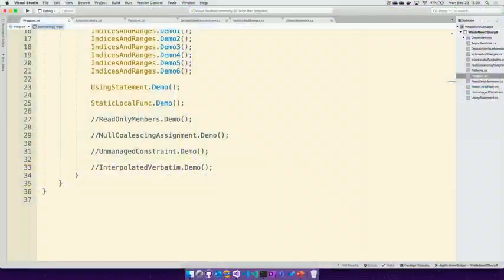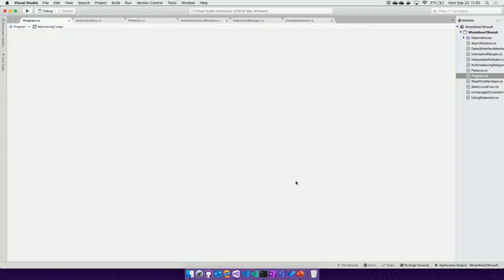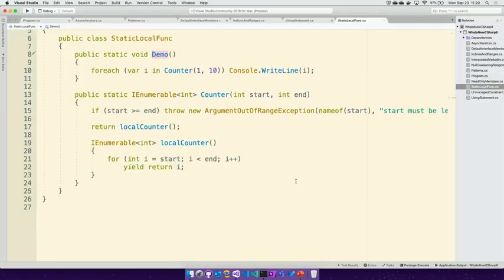Next one would be static local functions. We saw local functions in C# 7. What we've added with static local functions is now we can look at something and say, I know this local function does not use any of the arguments that are in its outer scope. And the compiler and the JIT can make some optimizations on those. So if I want to take something like this and say, I really wanted this to be something so that I know it never uses any of the outer scope variables, I should be able to declare it as static.